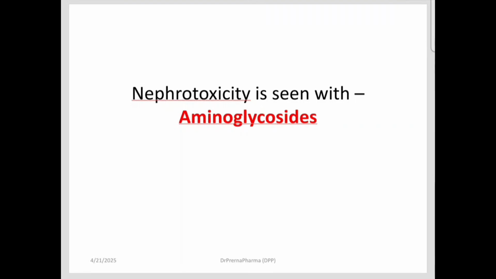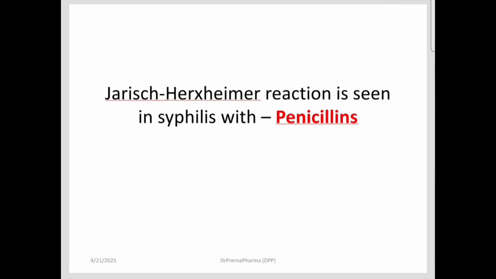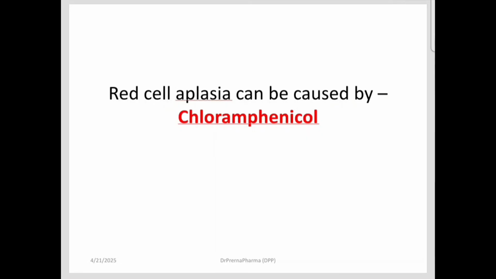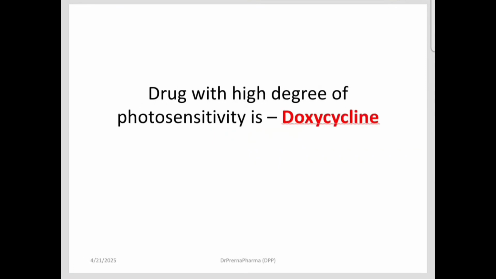Nephrotoxicity is seen with aminoglycosides. Aminoglycosides also cause eighth nerve toxicity, that is ototoxicity, and nephrotoxicity. Drug causing megaloblastic anemia is pyrimethamine. Jarisch-Herxheimer reaction is seen in syphilis with penicillin. Red cell aplasia can be caused by chloramphenicol. Then drug of choice for plague is tetracycline. Drug with high degree of photosensitivity is doxycycline.